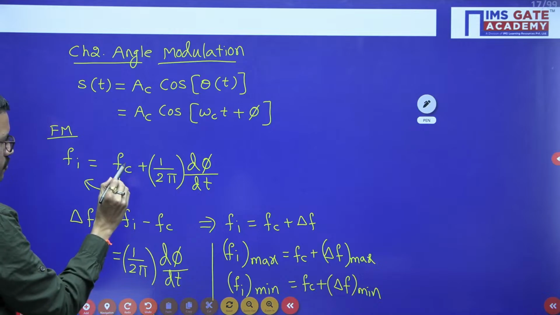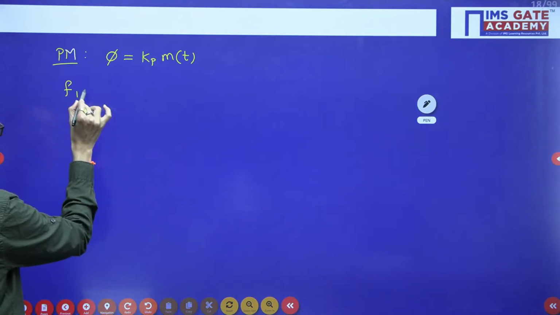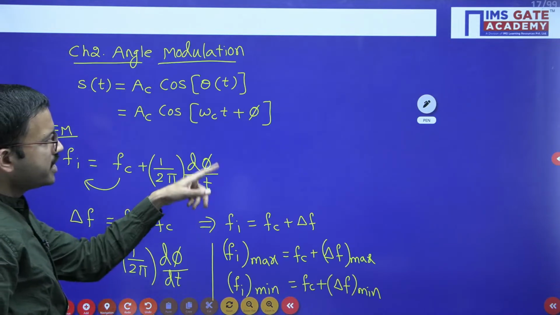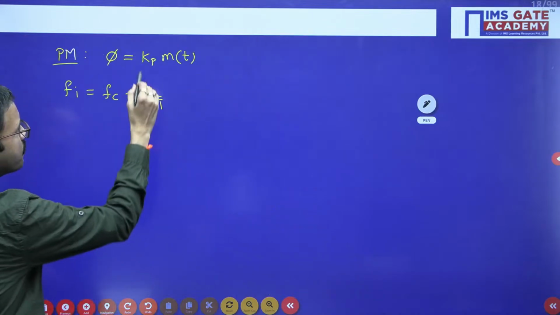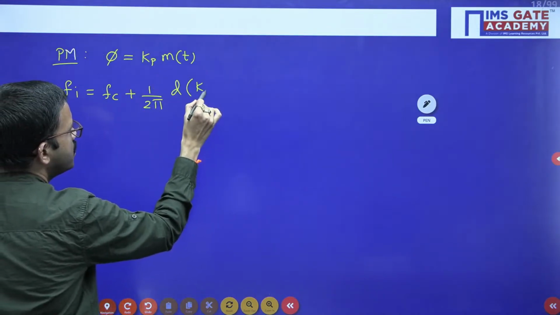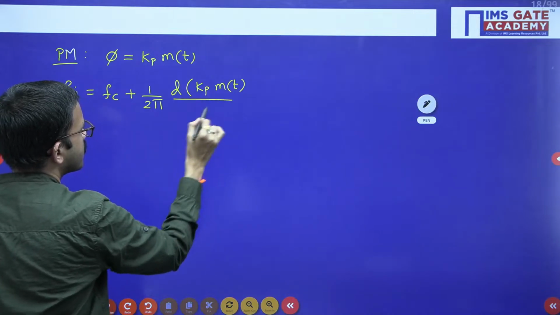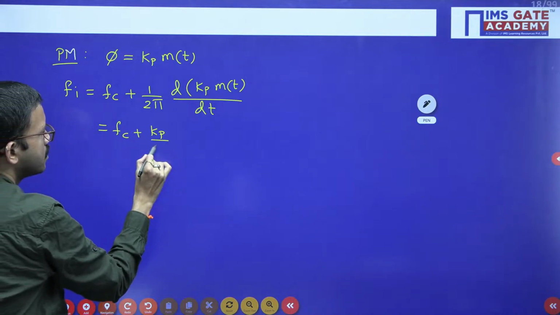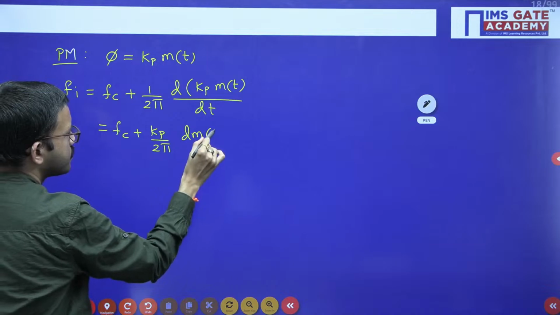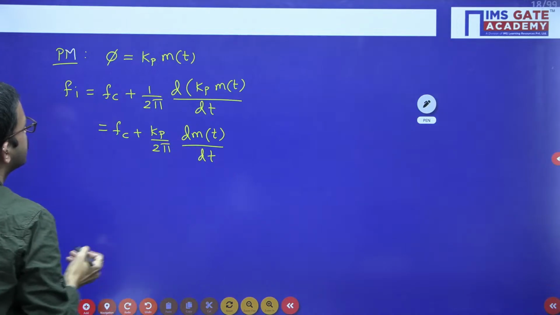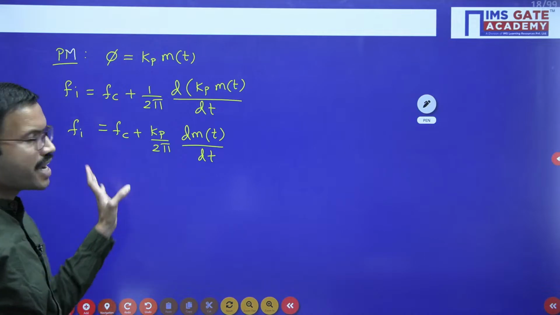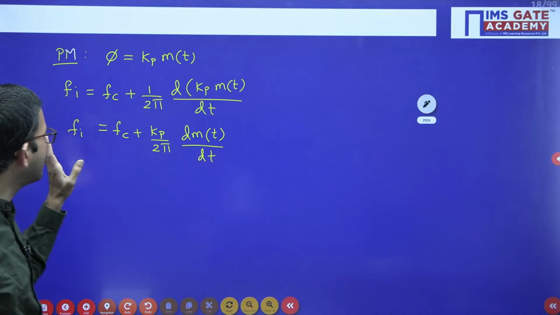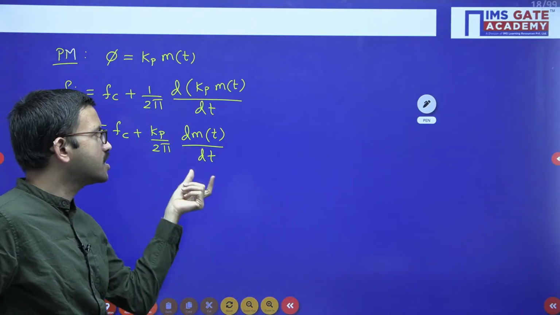Fi equal to, this formula if you are using instantaneous frequency, Fc plus 1 by 2 pi into d phi by dt, where phi is nothing but Kp into m of t. So here Kp is the constant, we can keep outside. So Fc plus Kp by 2 pi into dm of t by dt. So here if you want to get the maximum instantaneous frequency, that is possible when you are considering the differentiation term maximum. Similarly, if you want to get minimum instantaneous frequency, when you are considering this differentiation term minimum, like that.